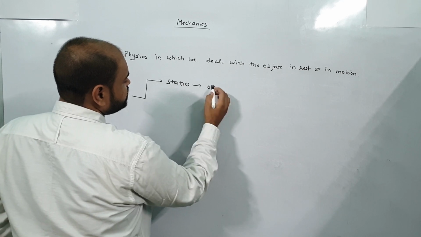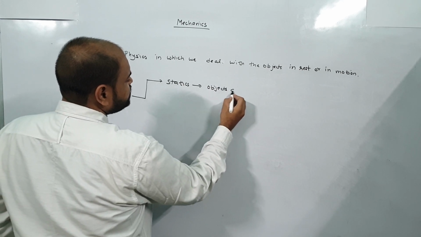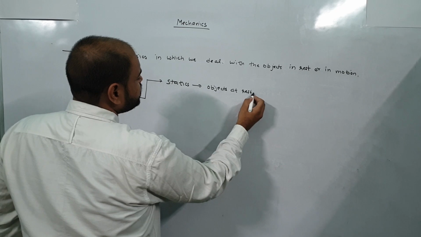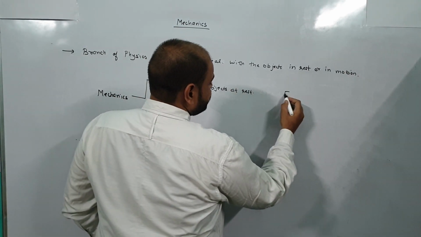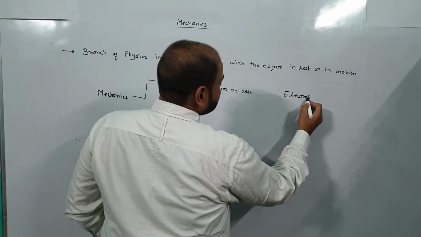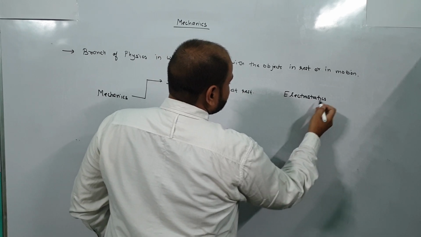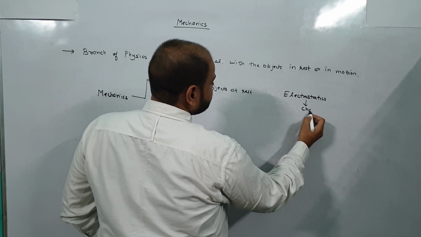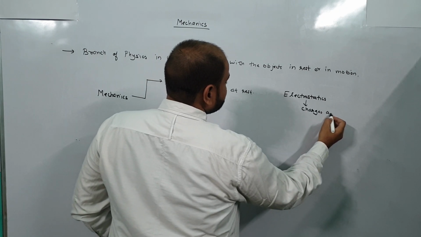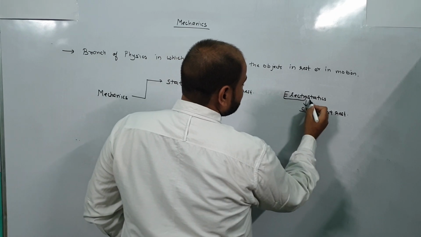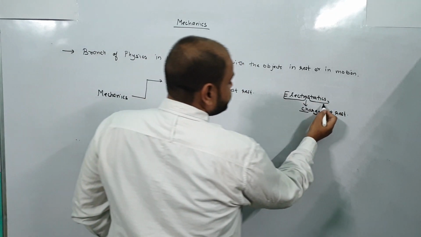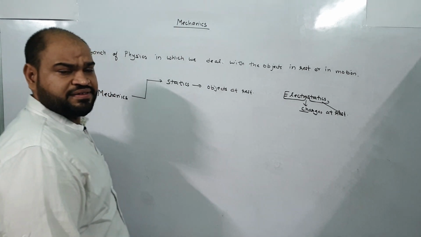Like in 12th class, the first chapter, first unit, the name is electrostatics, which means charges at rest. Okay, electro means charge and static means, as we are studying, at rest. So we will study charges at rest.